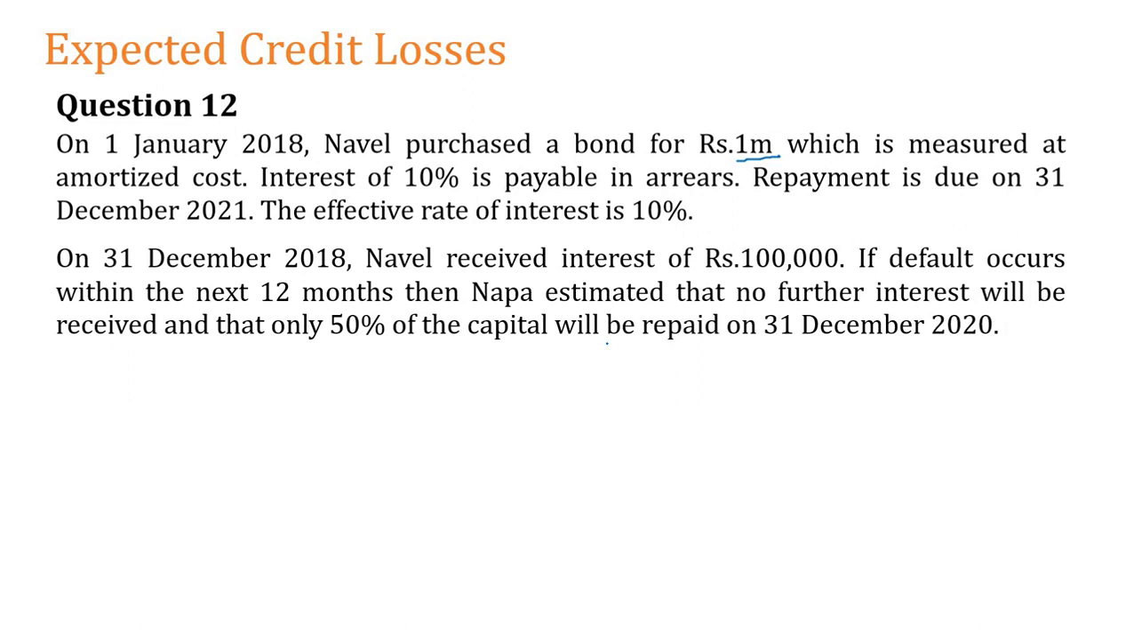Okay, so what happened? Look at this. On 31st December 2018, Naval received interest of 100,000, right? If default occurs, remember, we prepare this impairment on the basis of what is expected. If default occurs within the next 12 months, then Naval estimates that no further interest will be received and only 50% of the capital will be repaid on 31st December 2020.